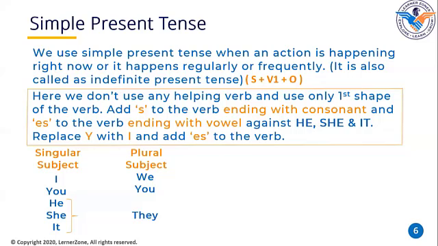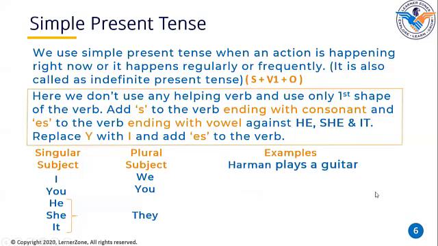Okay, I'll give you more examples to make you more clear with this. And also replace y with i and add es to the verb, that too against he, she, it only. Okay, let's see some of the examples which will prove all these rules.